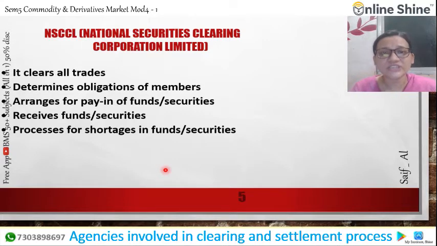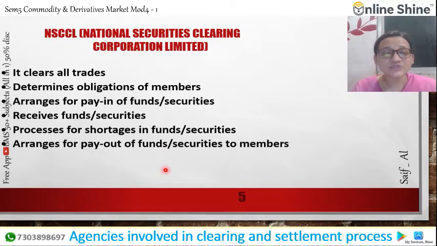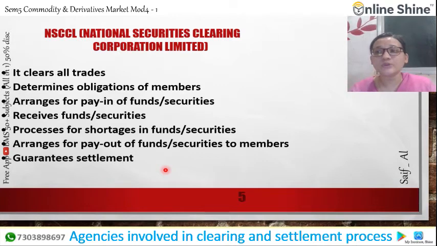Procedure for shortage in funds or securities: if any party has a shortage in funds or securities, the corporation plays the middleman role and handles the process of what to do at that time. Arrangement for the payout of funds and securities to the member. Payout means the buyer pays the fund. So they arrange the funds and guarantee the settlement.